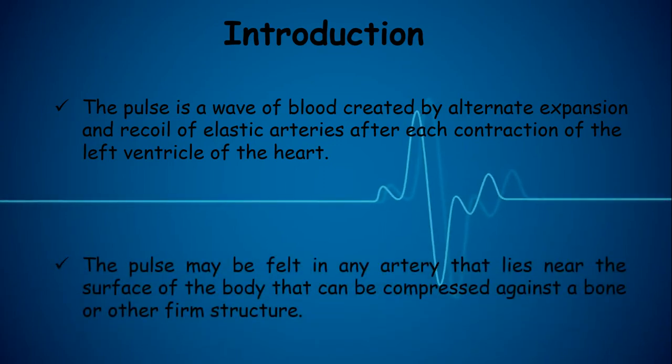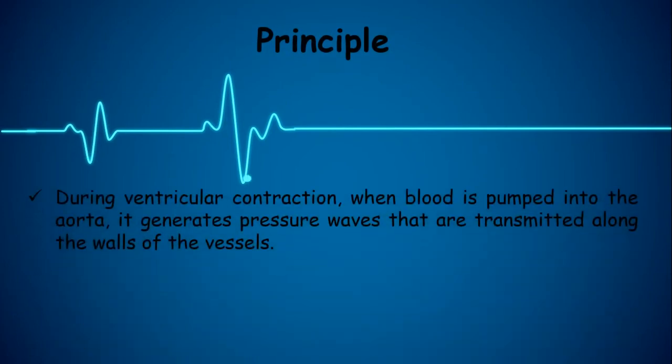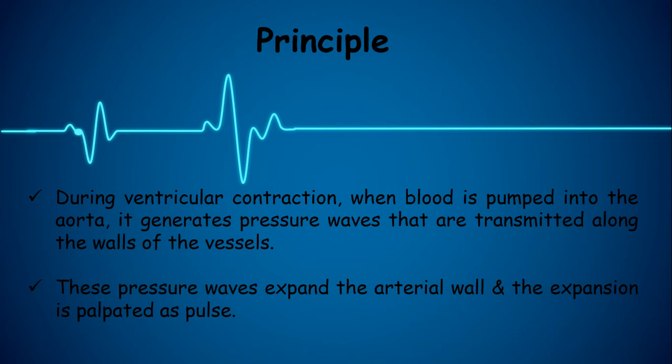The pulse may be felt in any artery that lies near the surface of the body and can be compressed against a bone or a firm structure. The principle is, during ventricular contraction, when blood is pumped into the aorta, it generates pressure waves that are transmitted along the walls of the vessels. These pressure waves expand the arterial wall, and the expansion is palpated as a pulse.